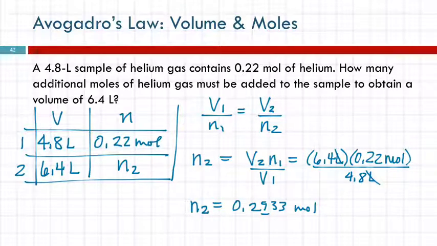So we know how much we started with. We know how much we end up with. To figure out how much we added, we subtract. This seems, to find out how much you added, you need to subtract. That just sounds contradictory. So we're going to end up with 0.2933 moles. We started with 0.22 moles.